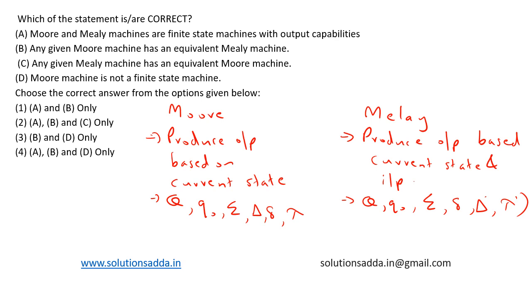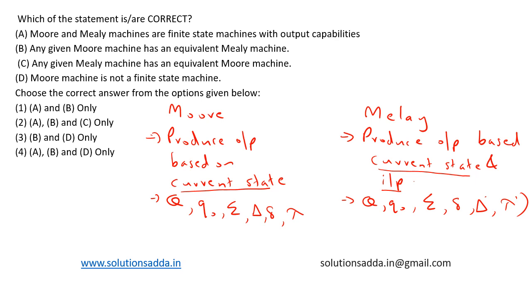So the basic difference between a Moore machine and a Mealy machine is that a Moore machine produces the output based on current state only, whereas a Mealy machine takes into consideration the current state as well as the input that is given for transition. So this is the basic concept. Now let's try to solve the question.